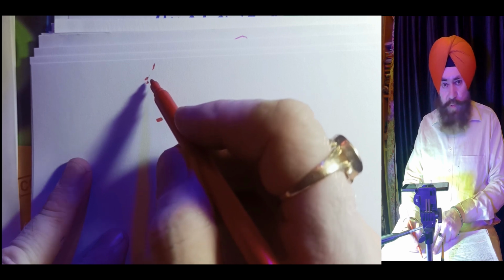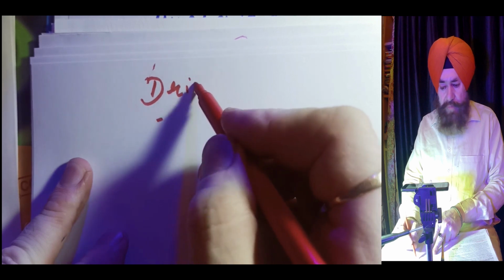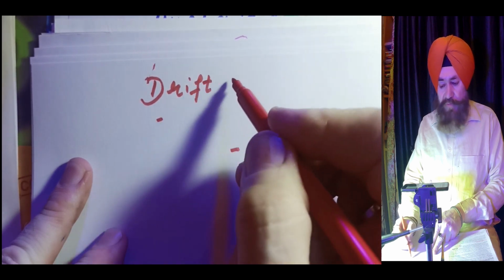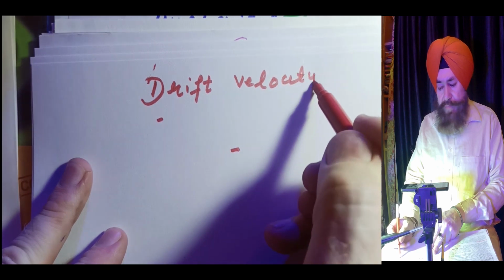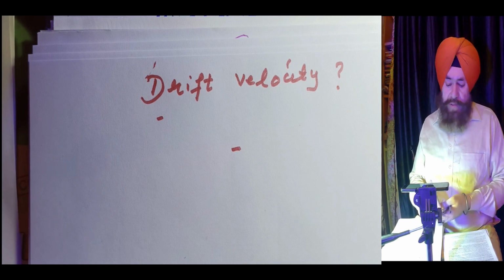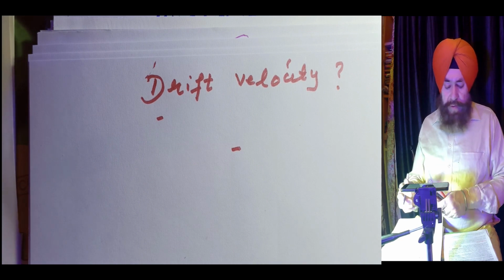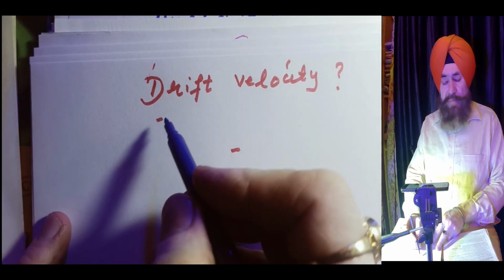Dear friends, what we mean by drift velocity, this is our today's topic. You know a metal conductor? Let me give an example like copper.